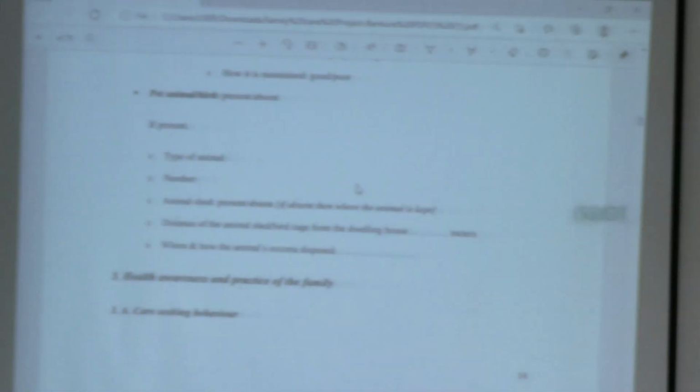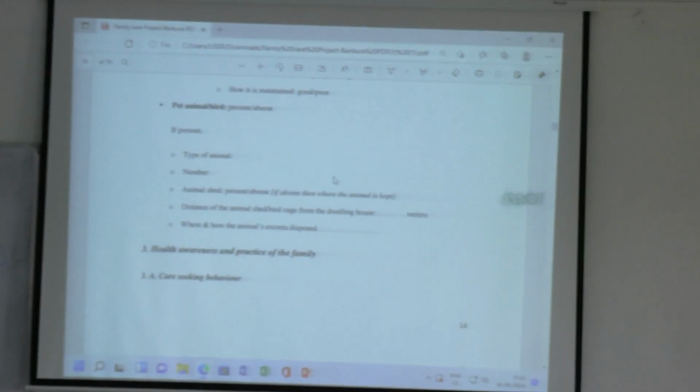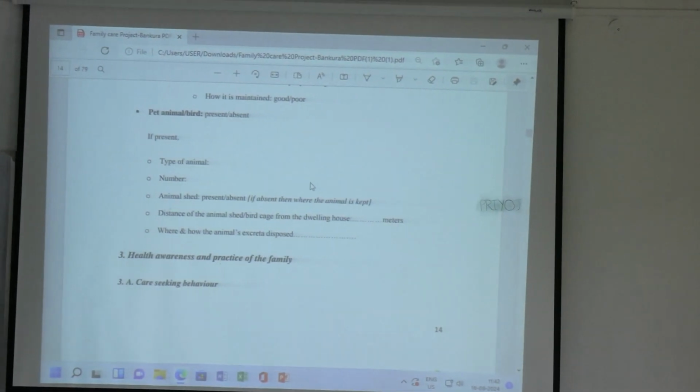In case of common toilets, note the number of people using it and how it is maintained, whether the maintenance is good or poor, whether light is there or not, water is there or not, whether it is cleaned or not. Next is pet animals or birds present or absent. If present, type of animal, numbers.